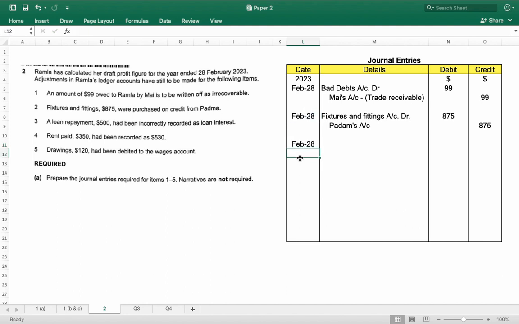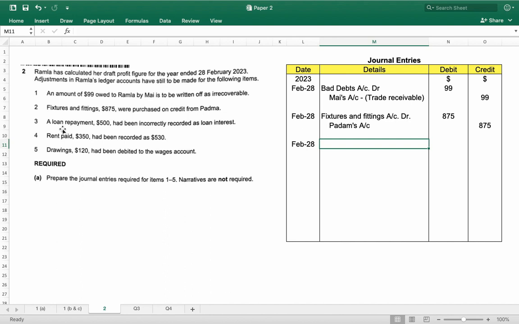Now point number third. A loan repayment $500 had been incorrectly recorded as loan interest. So loan interest is basically an expense. And Ramla repaid the loan, so liability should be decreased. So rather than decreasing the liability, what Ramla has done, Ramla has debited the expense account loan interest. So now I will cancel the loan repaid.